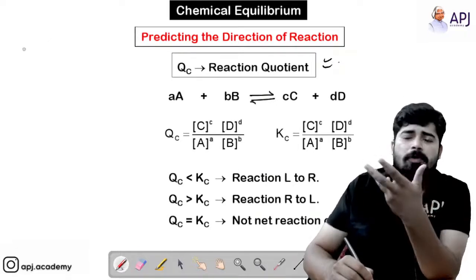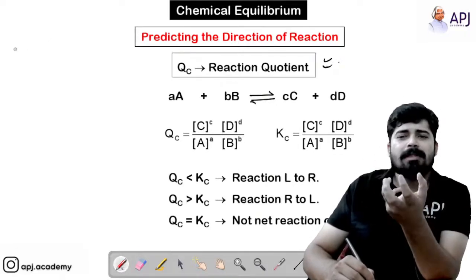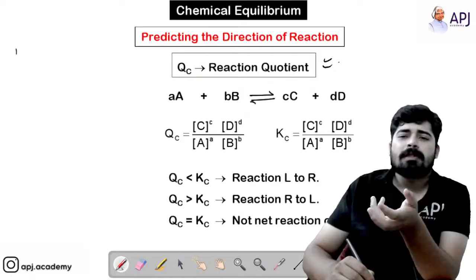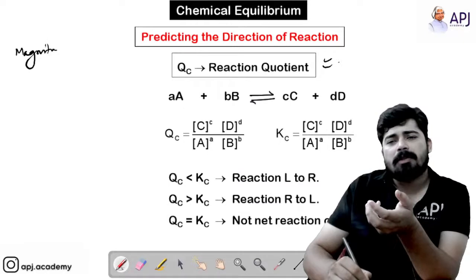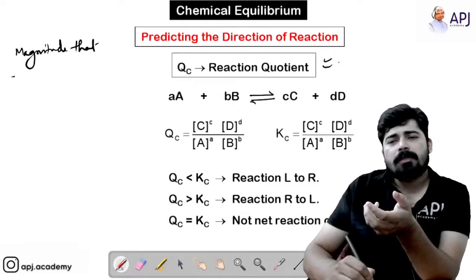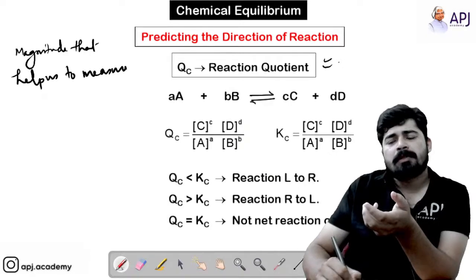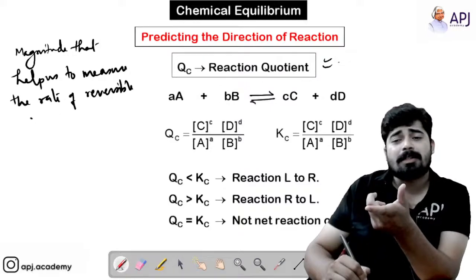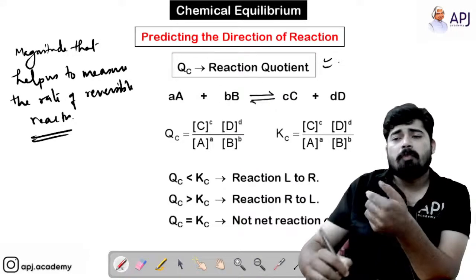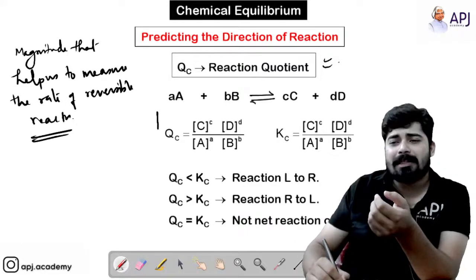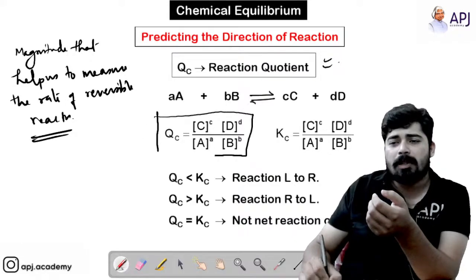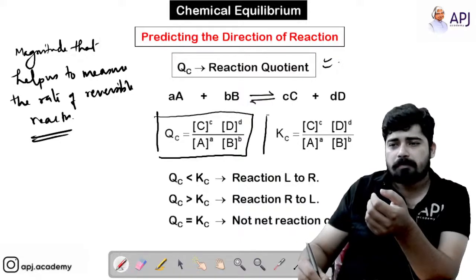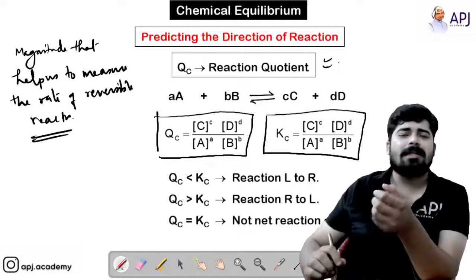Reaction quotient is a quantity, or a magnitude, that helps us to measure the rate of a reversible reaction. It is not equilibrium, but it is a reversible reaction. So what is Qc? The equation is similar. You can see that the equation for Qc is equal to the equation of Kc. So what is the difference between Qc and Kc?